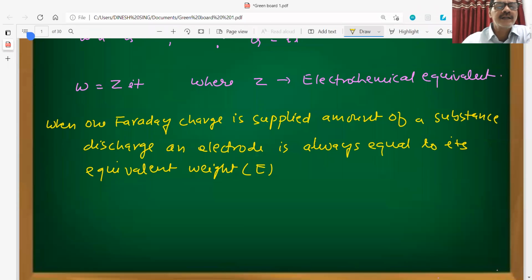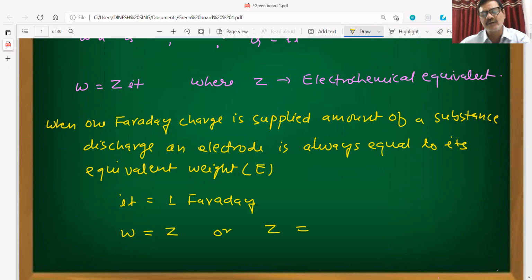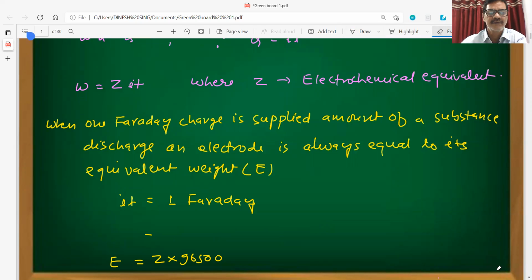Now we can determine the value of Z. Since IT is equal to 1 Faraday, then W will become equal to E, so E will become equal to Z into 96500, since 1 Faraday is equal to 96500 coulombs.